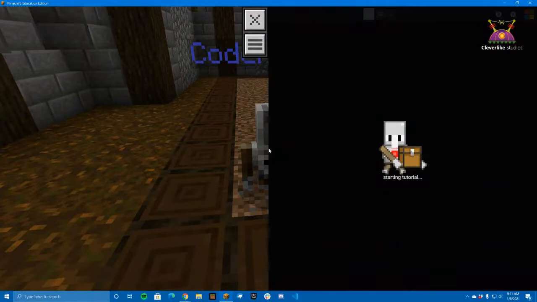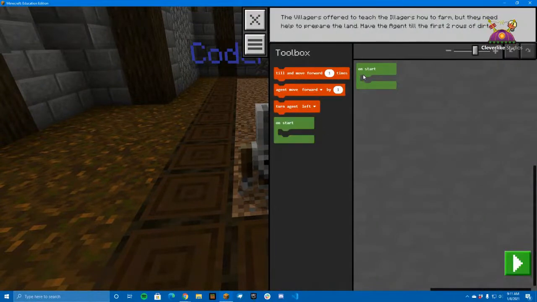So we'll go into our code window, and so we have our on start block, and so have the agent till the first 2 rows of dirt is the challenge. Okay, so here's a block very conveniently labeled till and move forward. Right, so it's going to do the tilling action first, which is important because he's standing on one of the dirt blocks right now. So we want that dirt block to be tilled before we move on to the next one. So this command seems to wrap those up together. So we're going to do that.